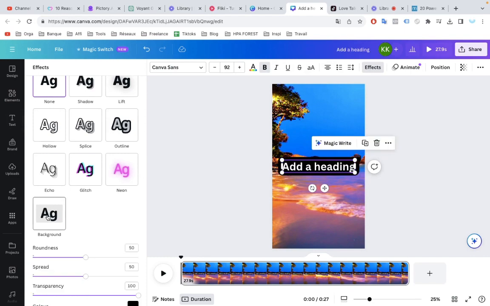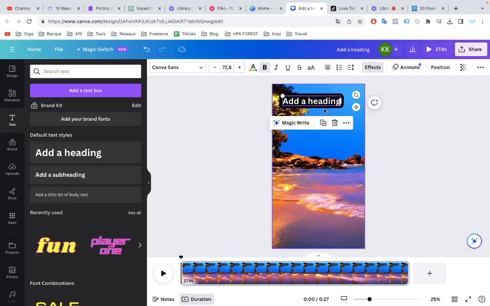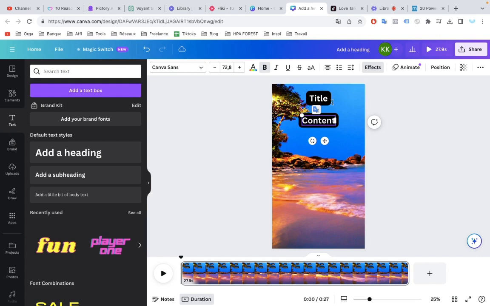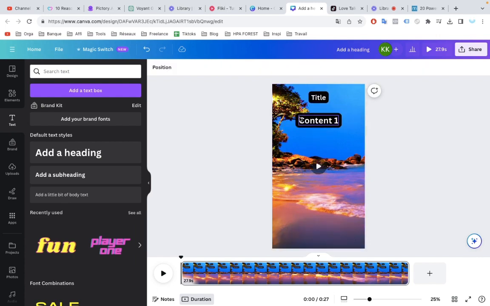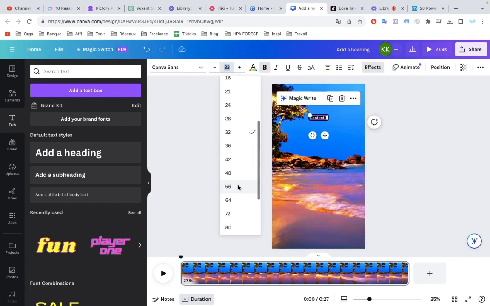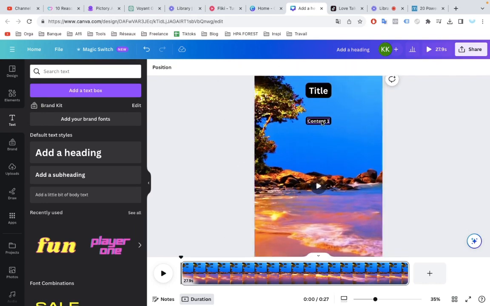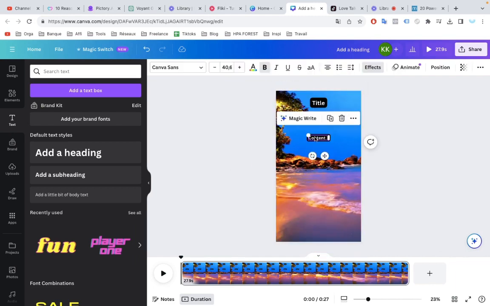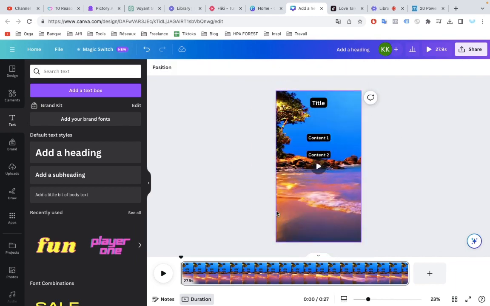So I'm just going to replace this text with the word title. Then I will add 2 other pieces of text for the content. We don't want both of these sets of text to show at the same time, right? It's part 1, whatever the hook is, and part 2, whatever the punchline is. So, we want to adjust the timing of when these show so they don't overlap.